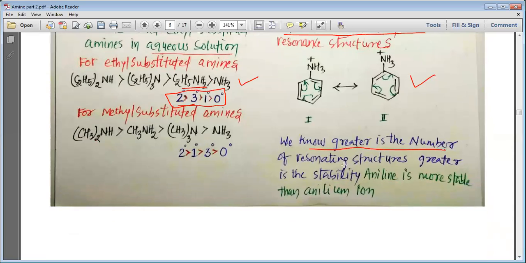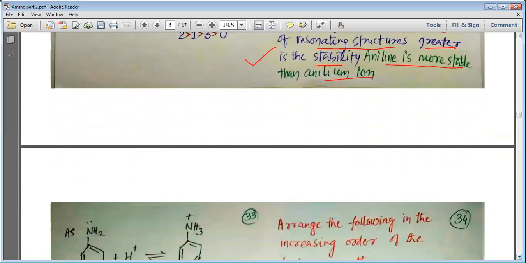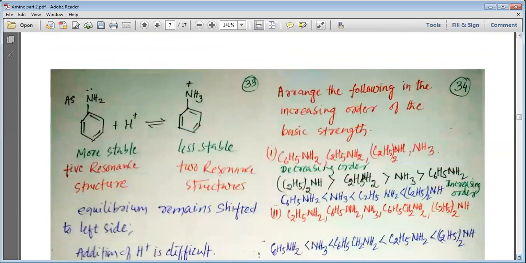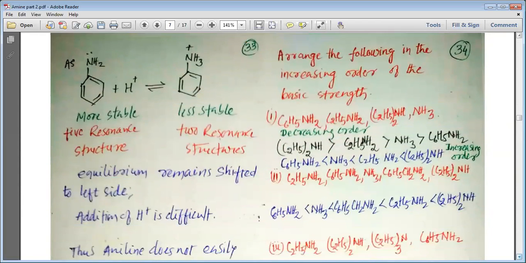We know that the greater the number of resonating structures, the greater the stability, and that is why aniline is more stable than the anilinium ion. Please remember, this question has been asked quite a few times in the exam: why is aniline more stable than the anilinium ion? Aniline is more stable than the anilinium ion because of the resonance hybrid.